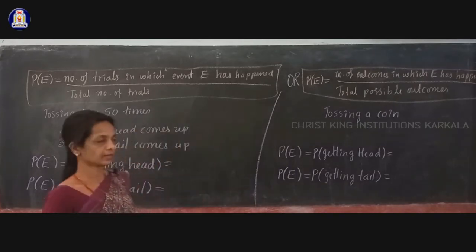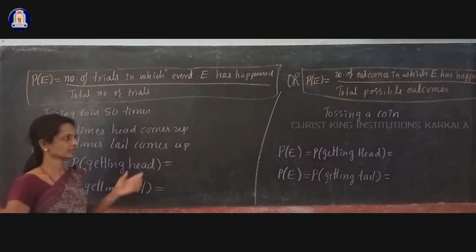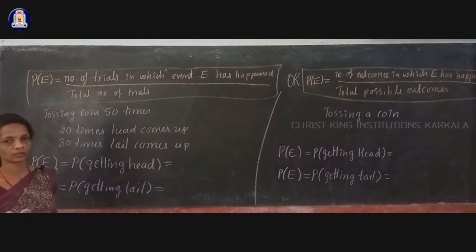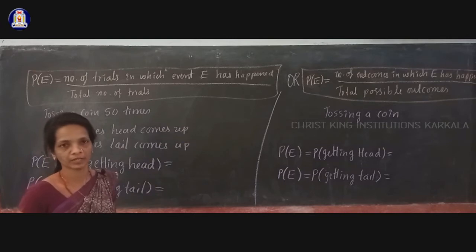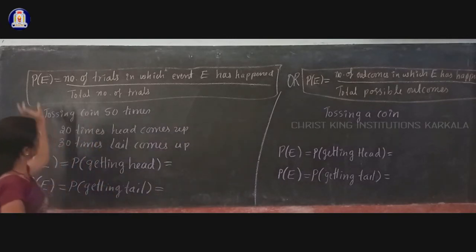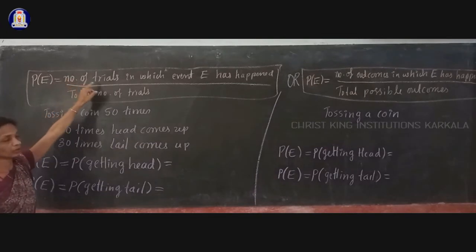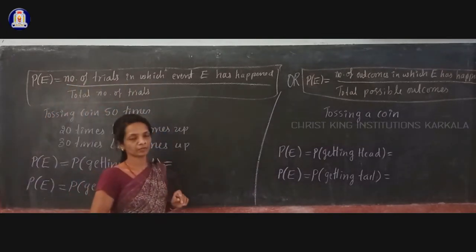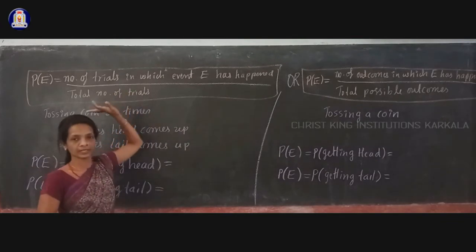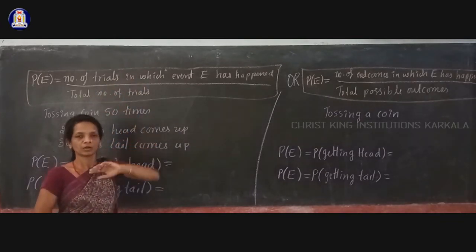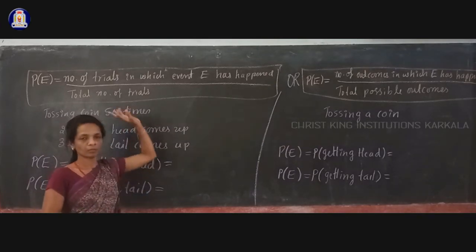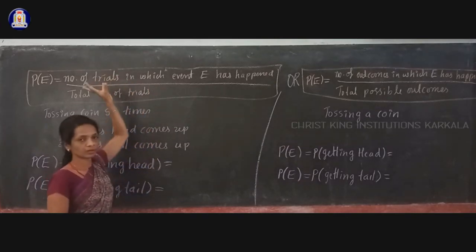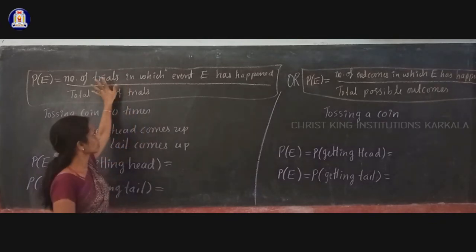For that, I have taken some examples. Before that, you have two types of formulas. Two types means you can use the probability of an event in two ways. The probability of an event is equal to the number of trials in which event E has happened divided by the total number of trials. Suppose you performed a random experiment more than one time, then you have more than one trial. So then you have to use this formula.